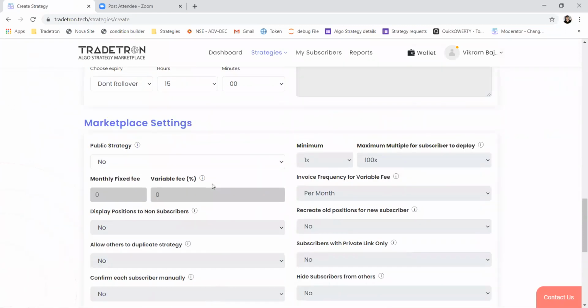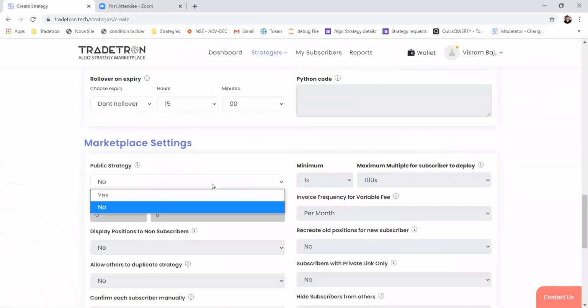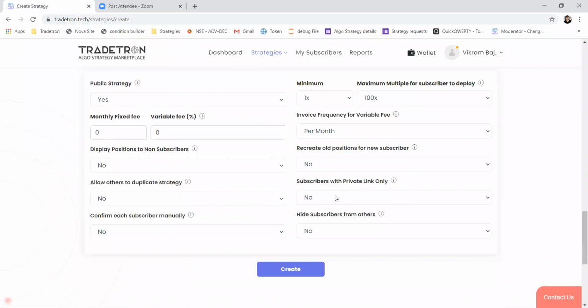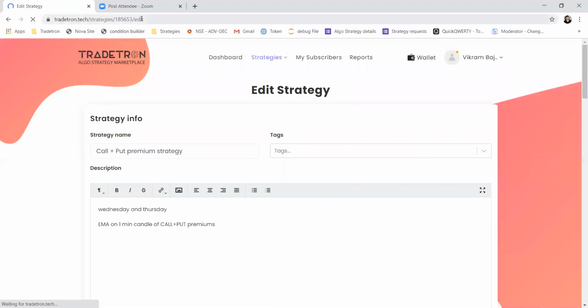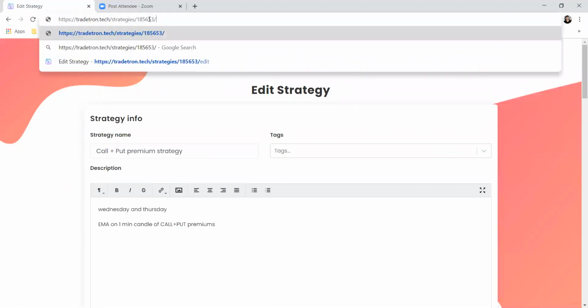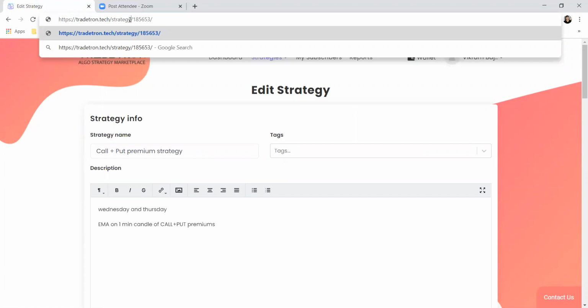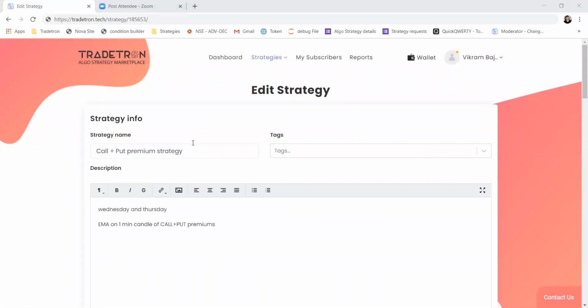So yeah, once the strategy is complete, we can create the strategy, allow to duplicate. So you all can copy this strategy template from this link. Also, this is just an example on how to use OHLC sums.